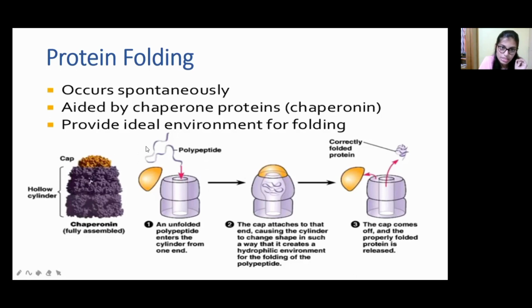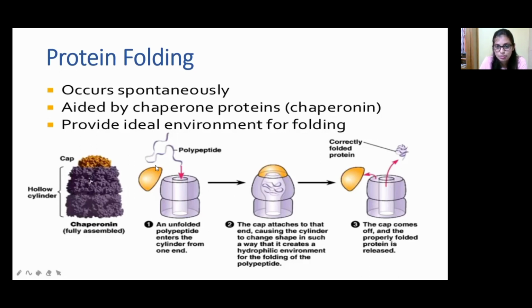For example, this polypeptide is a protein. It is not folded in a regular manner. It has to be folded in a correct manner. That's why it will enter inside the chaperone. After entering, this unfolded polypeptide enters the cylinder from one end. In the second step, processing takes place. It is not misfolded, it is folded in the correct manner.